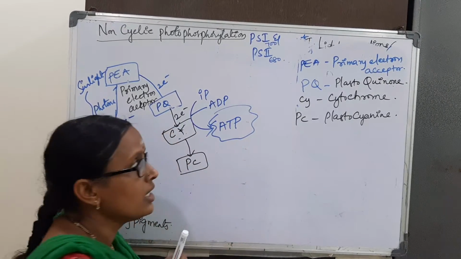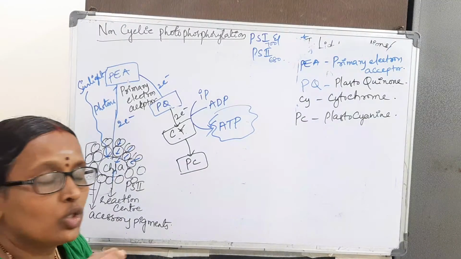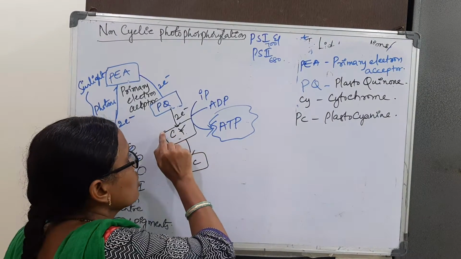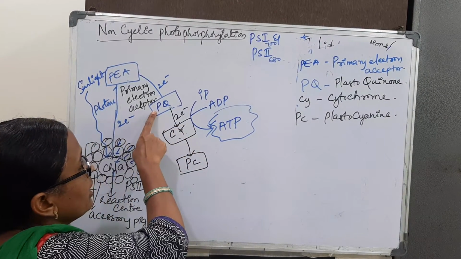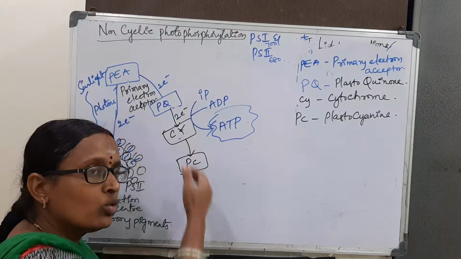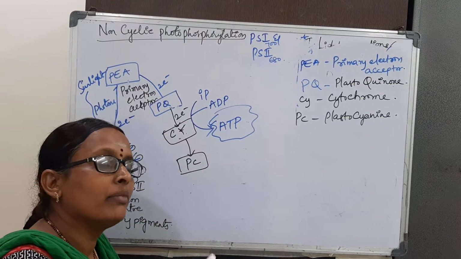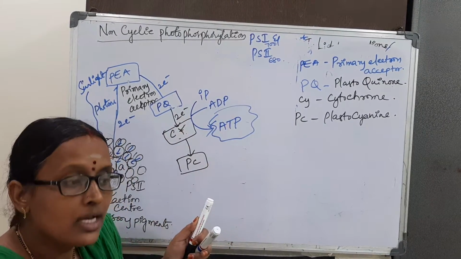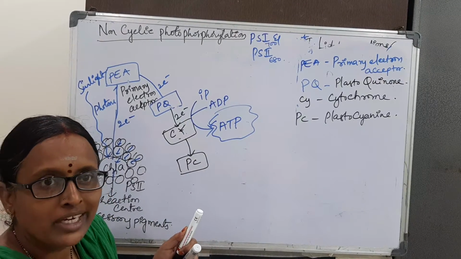Once again, while electrons are coming down the gradient, from the higher level to the lower level, some amount of energy is going to be released.